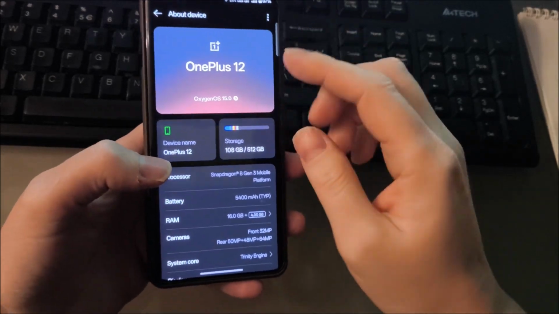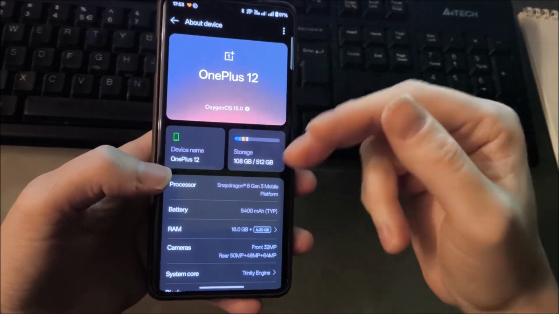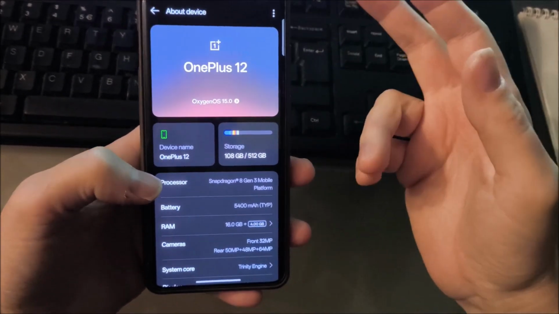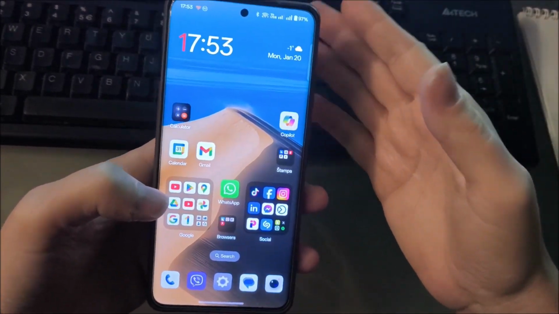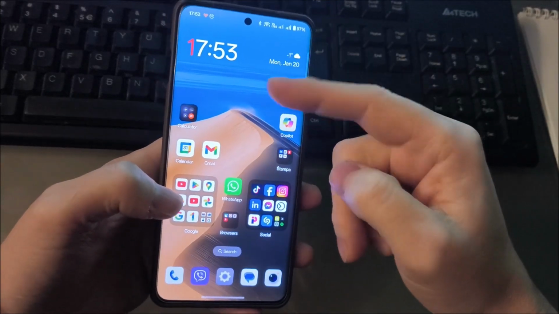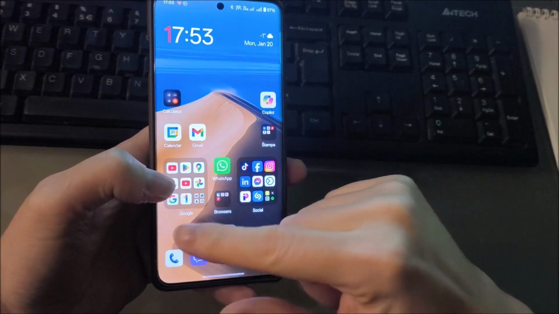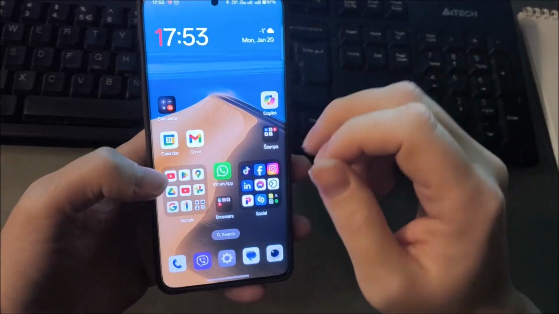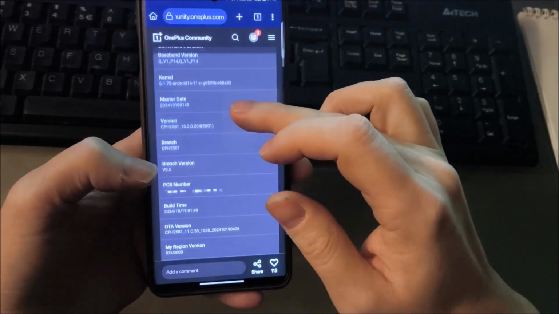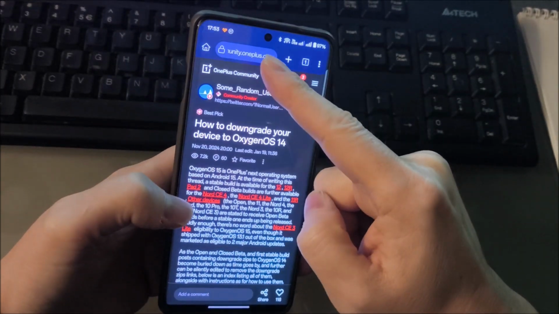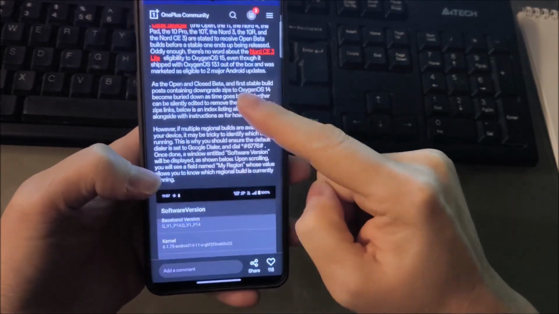ADB script doesn't work for this, so I must roll back to Android 14 or OxygenOS 14 to install call recorder, and after that upgrade again to OxygenOS 15, and in this case call recorder will stay intact, and I will do that. So how to select the rollback package for your phone? I will post a link for this instruction below in the description of this video.